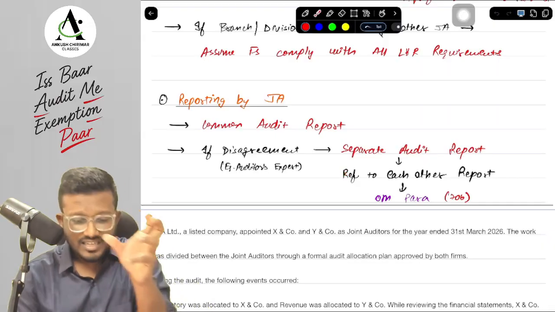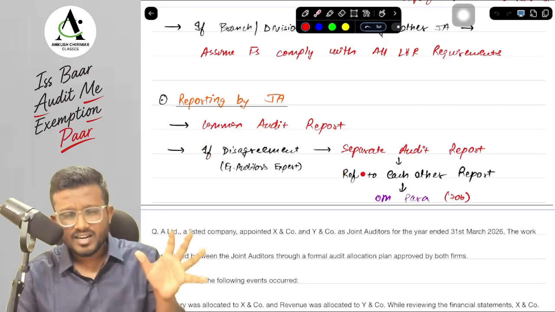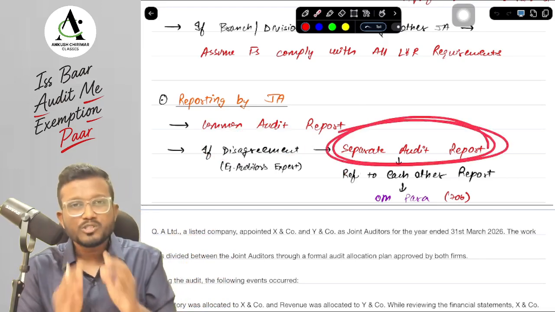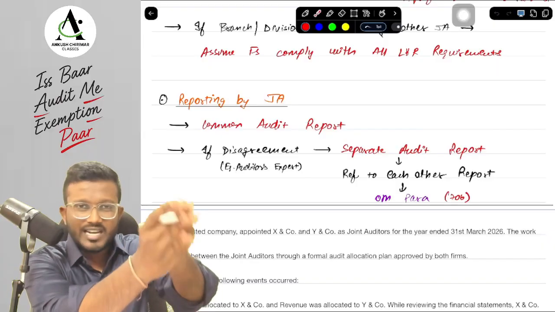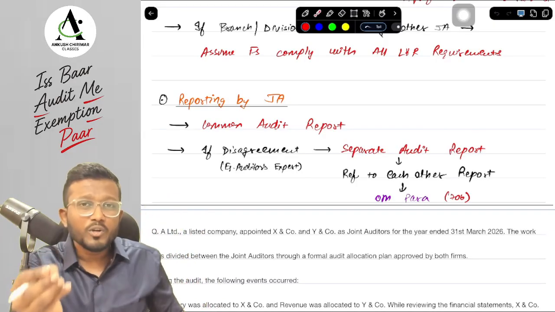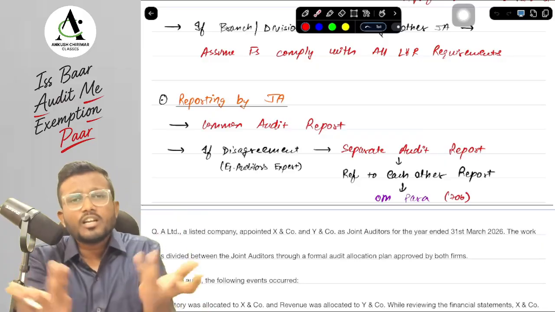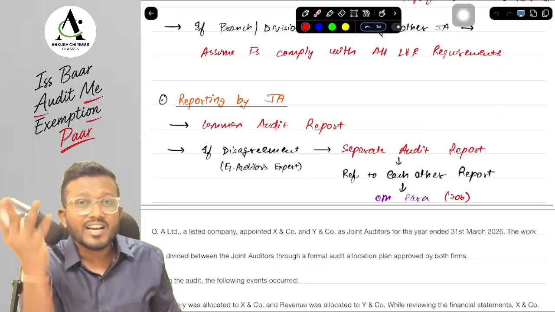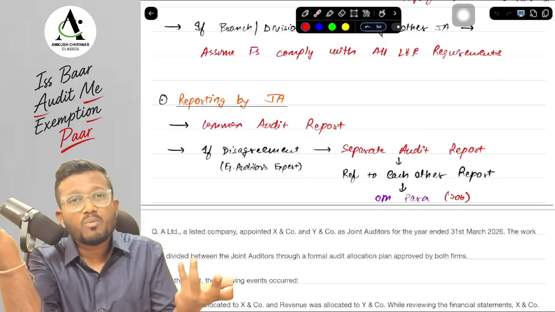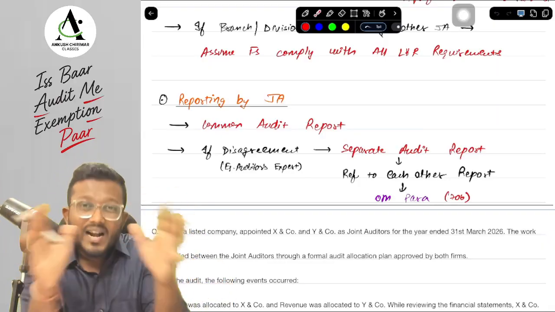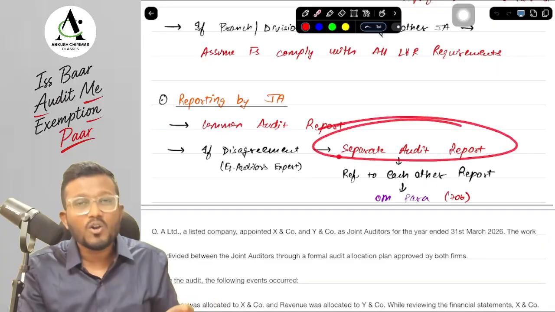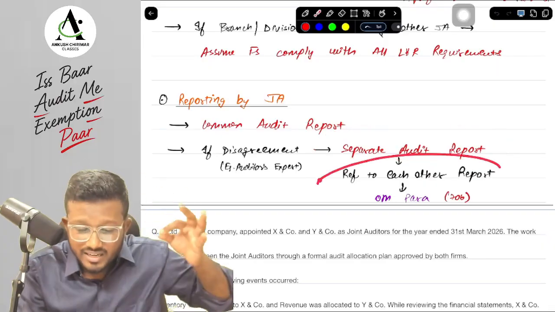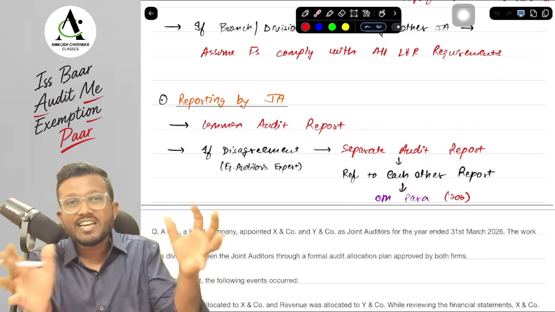So they are saying if there is a disagreement with respect to anything in the report, you can issue separate audit reports. So AN company will issue one report, and BN company and CN company together will issue a second audit report. Now sir, suppose a user gets only the first audit report, he will think there is a modified opinion. If the user gets only the second audit report, he will think there is just an unmodified opinion. So to avoid this misunderstanding, they have said that in the individual audit report, you have to refer to the other audit report as well. So they have to refer to each other's audit report.